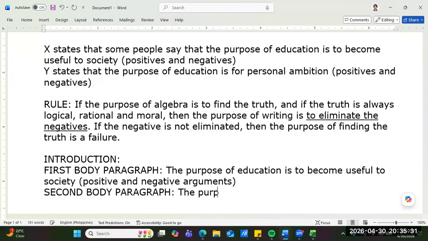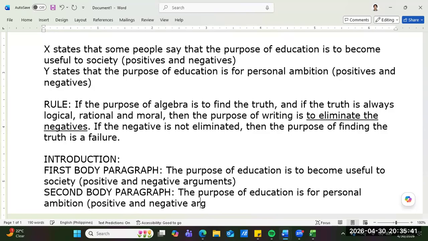states that the purpose of education is for personal ambition. And of course, this has positive and negative arguments. Do you agree? Do you agree, guys? Yes, sir.